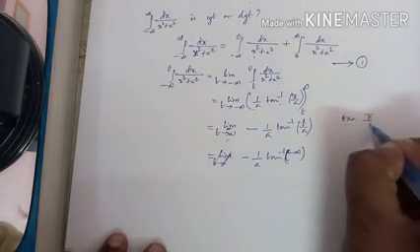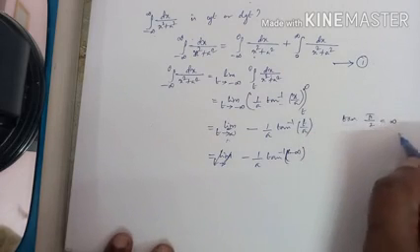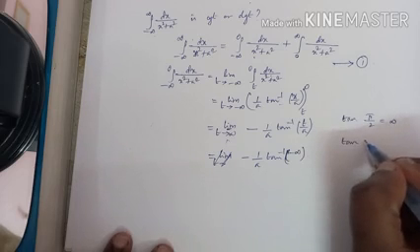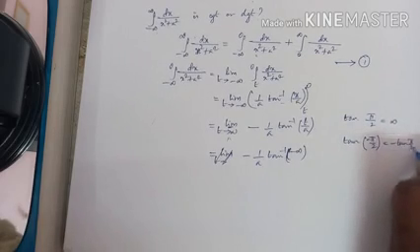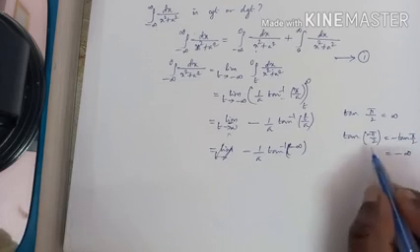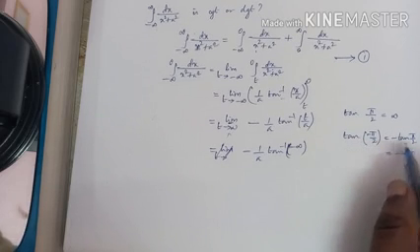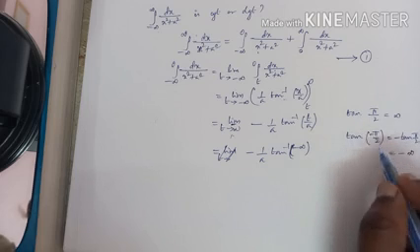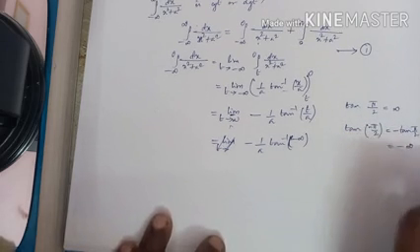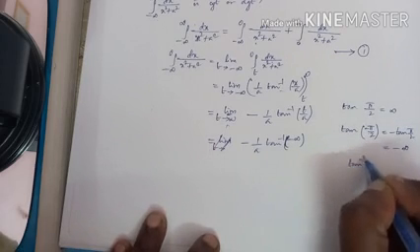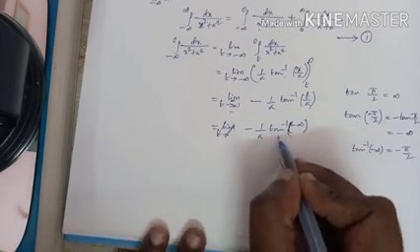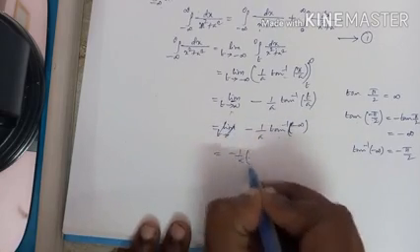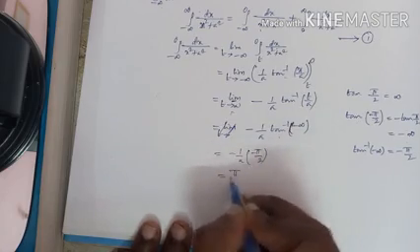What is tan 90? It is infinity, right? What is tan of minus pi by 2? Tan of minus theta is minus tan theta, which is minus infinity. Hence, tan inverse of minus infinity is minus pi by 2. Listen here. Tan of minus pi by 2 is minus infinity, so tan inverse of minus infinity is minus pi by 2. So it is minus pi by 2 into minus 1 by a, which is pi by 2a.